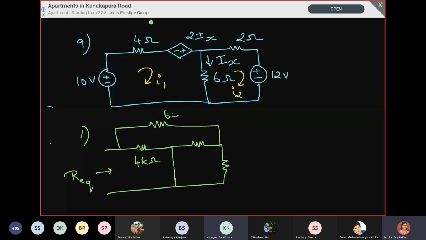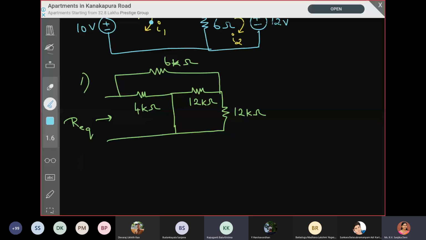Ma'am, after this, can you tell unbalanced Wheatstone bridge? Sorry, which one? After this last question, fourth question in resistance. Oh. The fourth question also you have to do a conversion from the star to delta. Only then you will be able to do it. Done, ma'am, but small confusion. You're not getting the answer? Yes, ma'am. Okay.